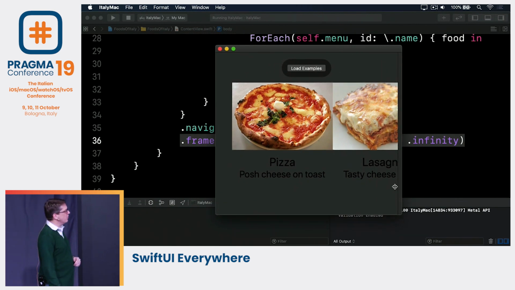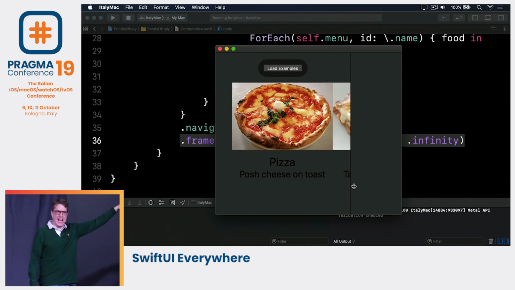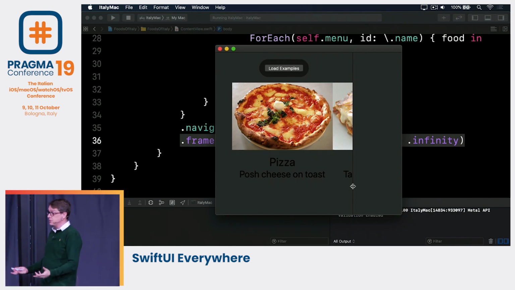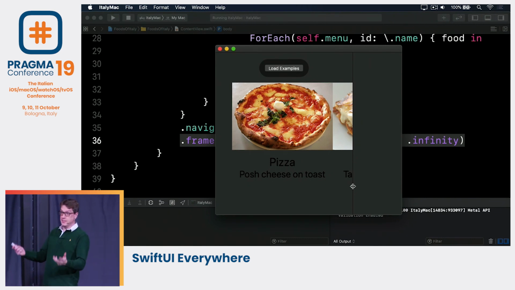But what you'll see there in the corner is this sort of thing I can just drag out. What's happening there is SwiftUI is being helpful. It said, well, you've got a navigation view, so clearly you want to have some sort of detail thing going on here. We don't. We only want that on iOS. We can go to a detail view perhaps later on, or if we have a title. On macOS, we don't want that behavior. We want to ditch that.